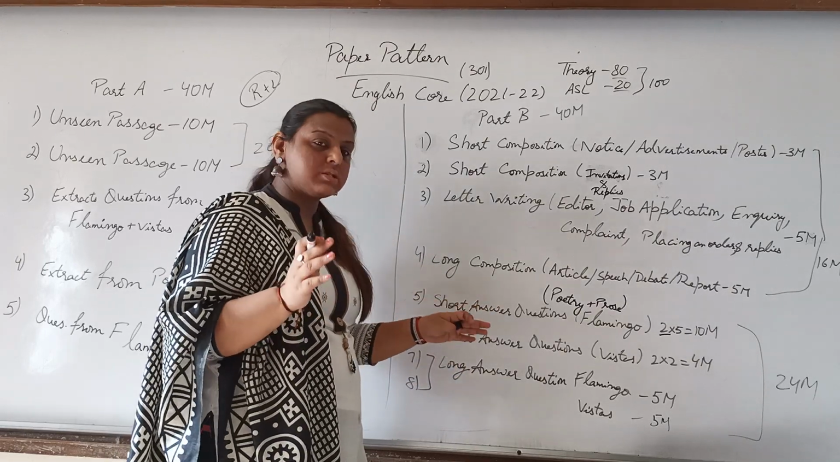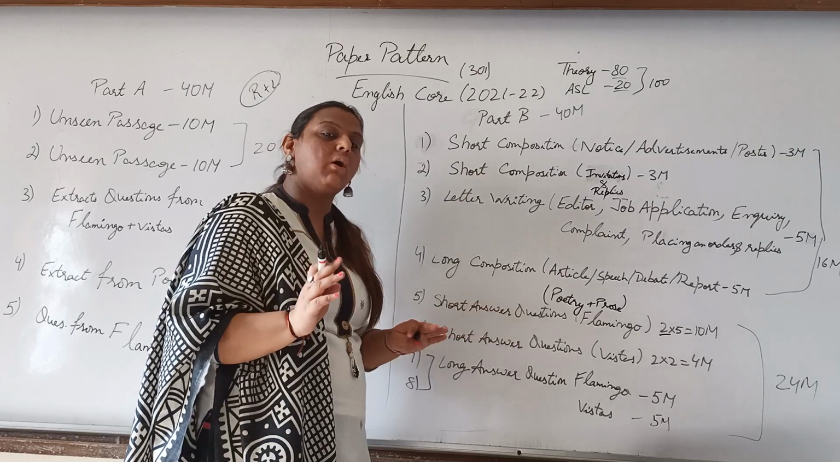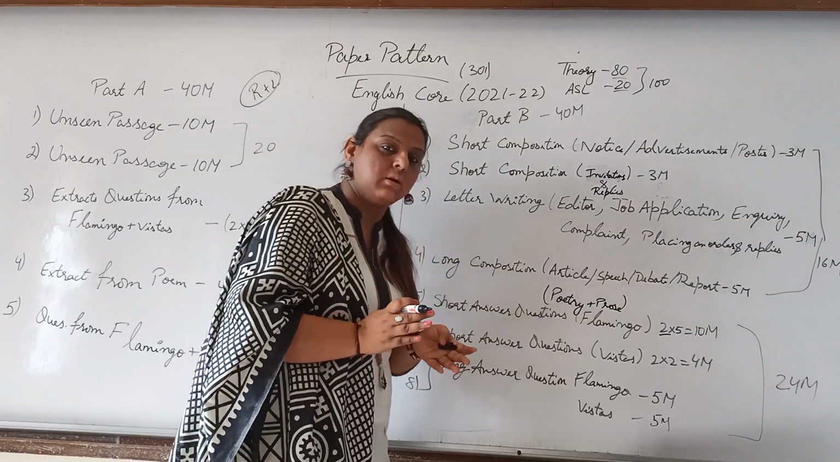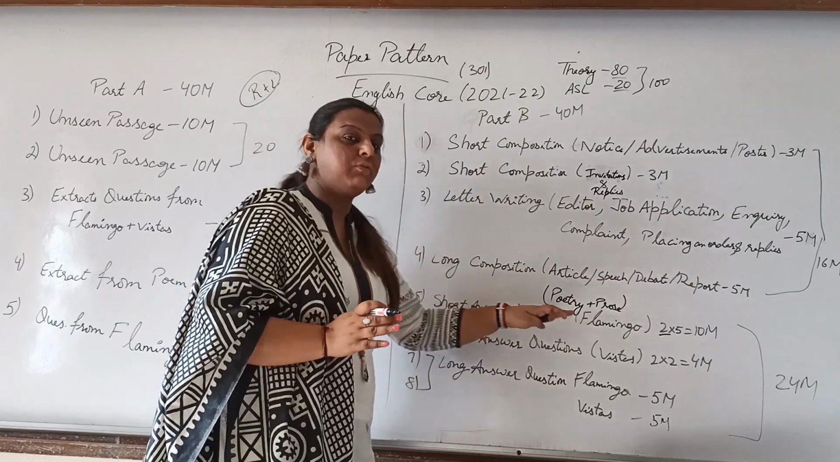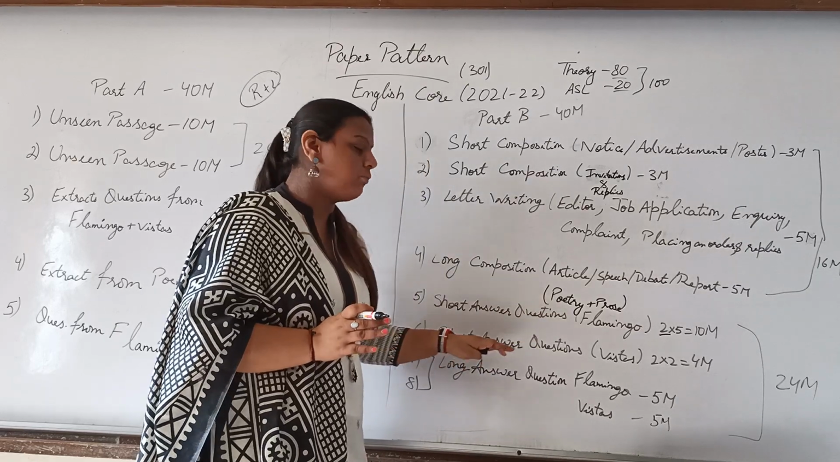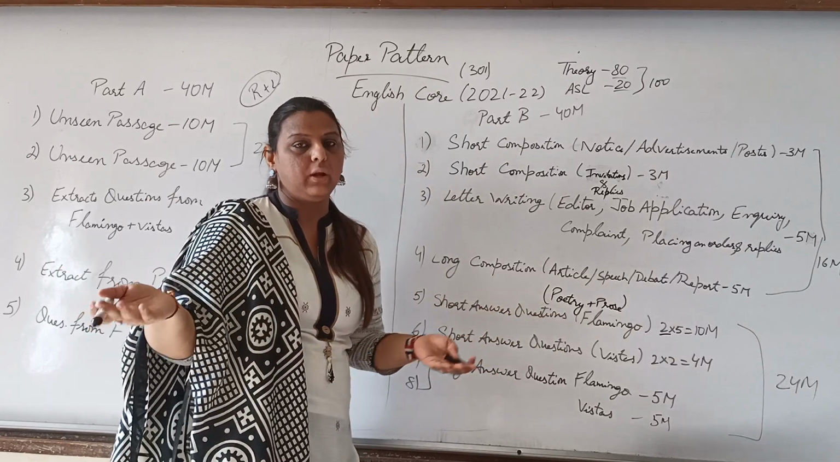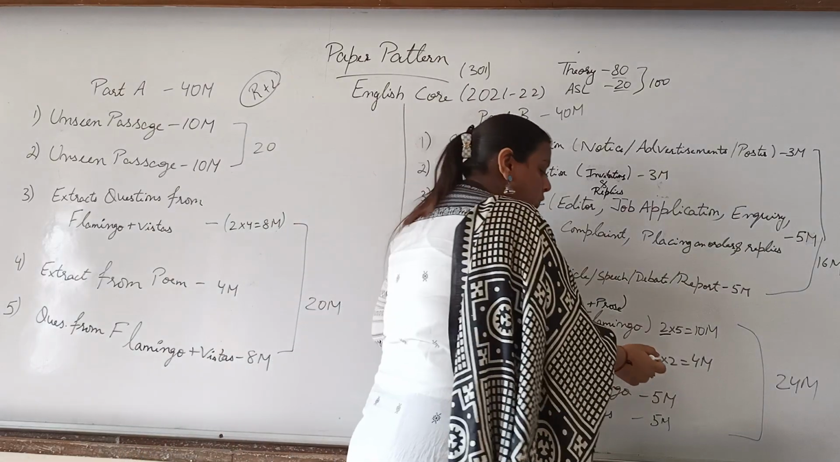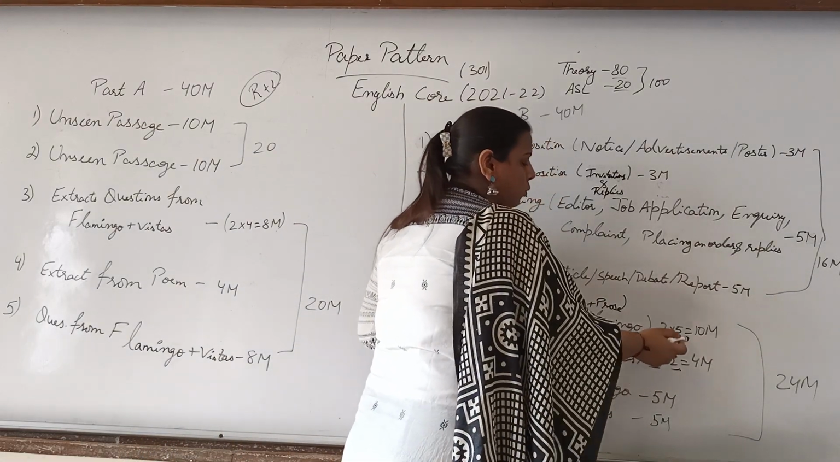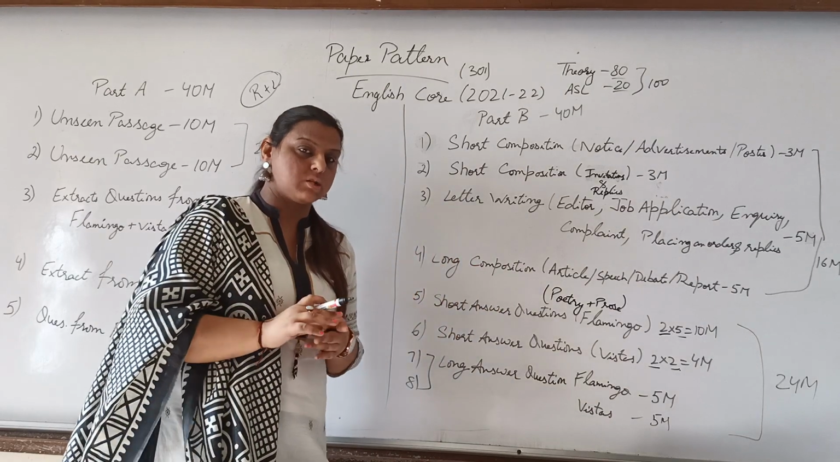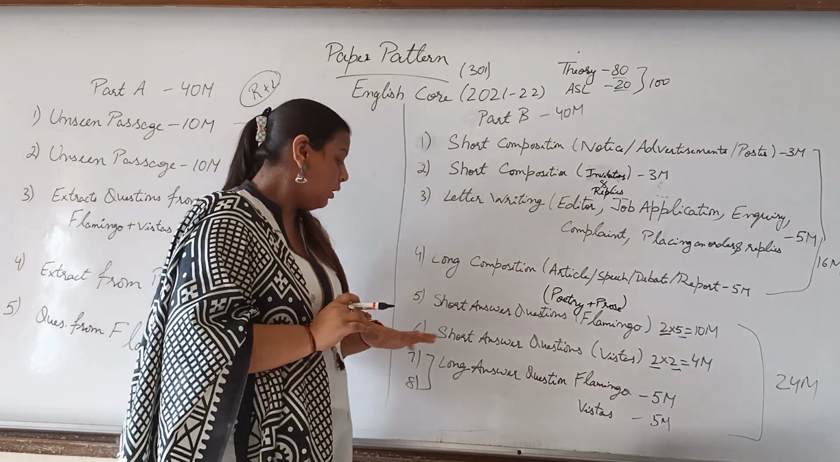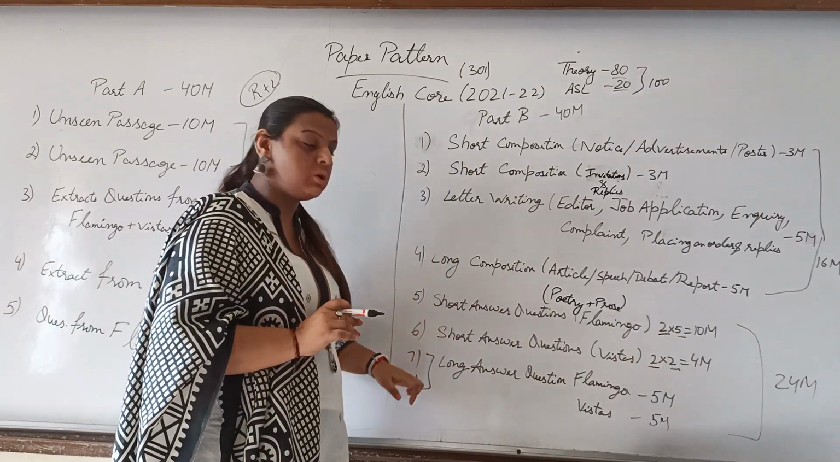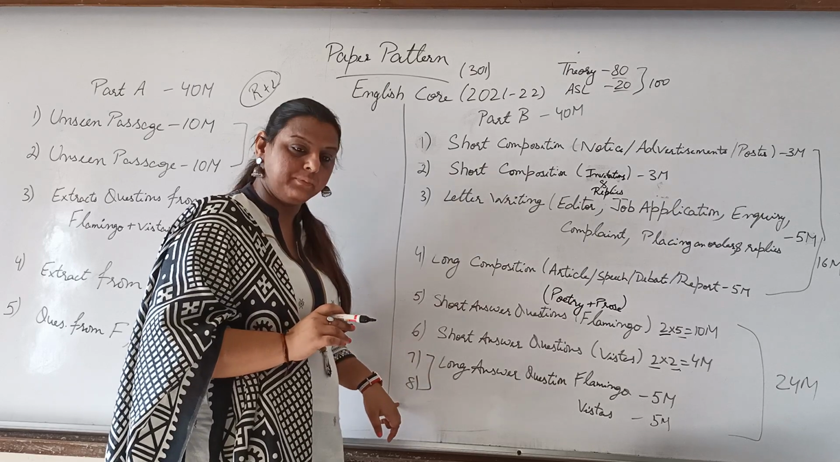The next question would be the same, short answer questions, but now only from the Vistas. The 5th question was from the Flamingo book, and the next would be from Vistas. In Vistas we have no poetry, only prose, and there you need to attempt 2 questions of 2 marks each, which would be 4 marks for you. Clear?